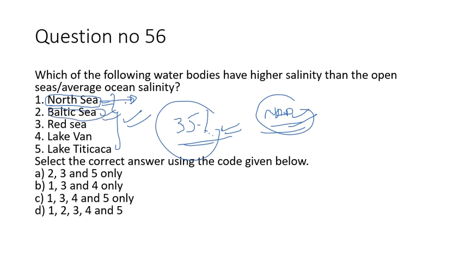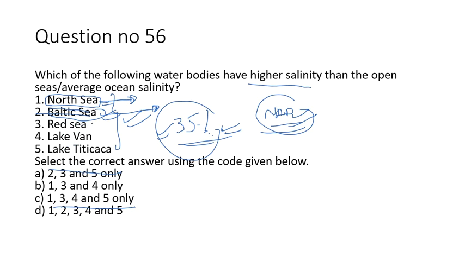But the Baltic Sea is around Norway and Sweden. In this case, there is large melting of glaciers, leading to fresh water inflow into this sea. So this sea has less salinity than the average salinity of the oceans. The option asks for higher salinity than average, so 2 is not the option. When 2 is not the option, D is out, 1 is out.